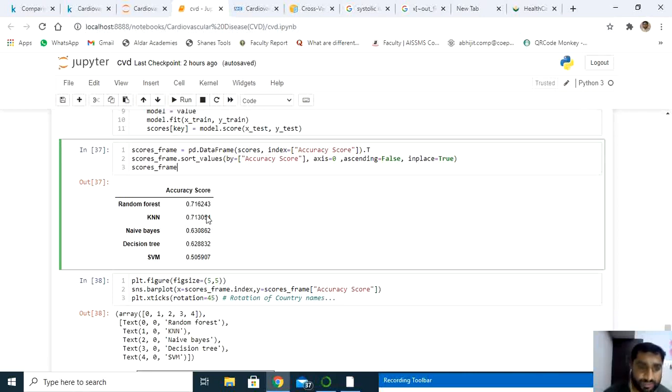Now next, have a look at this. Random forest is giving me 71.62, which is almost 72%. KNN gives almost 71.33. But when you compare random forest with KNN, random forest is better. The rest, Naive Bayes, decision tree, and SVM, are falling behind and giving very low accuracy here.